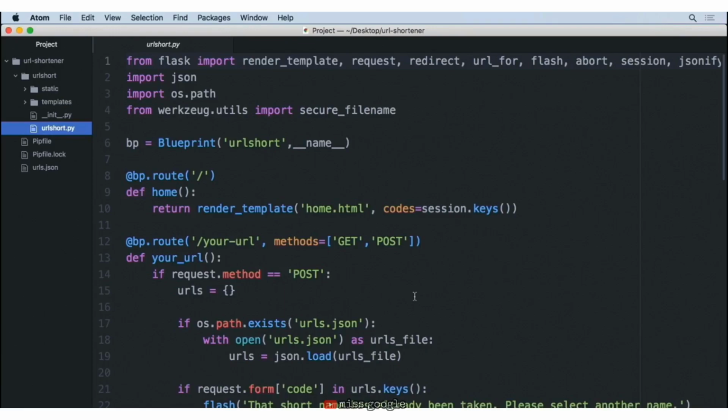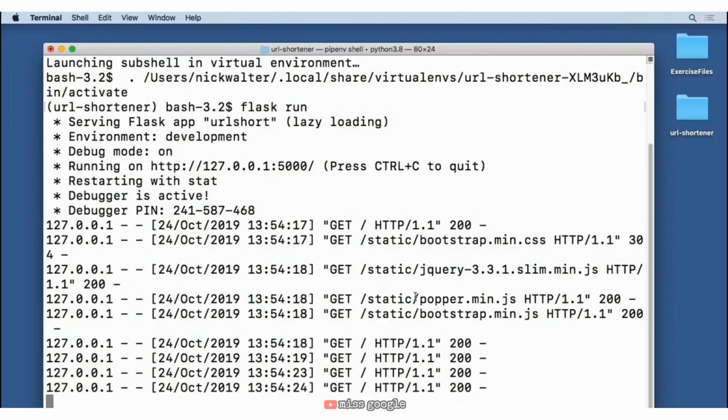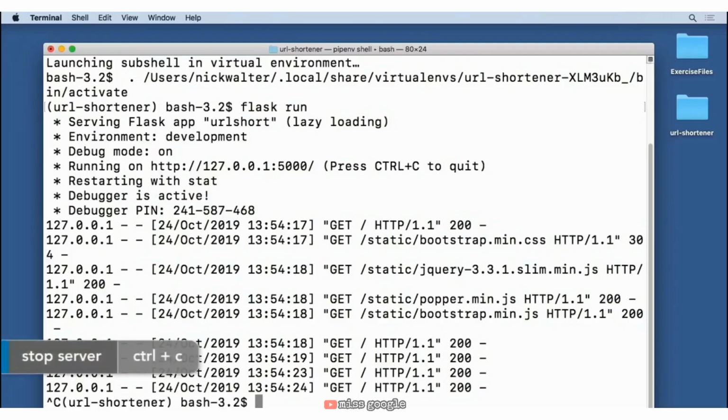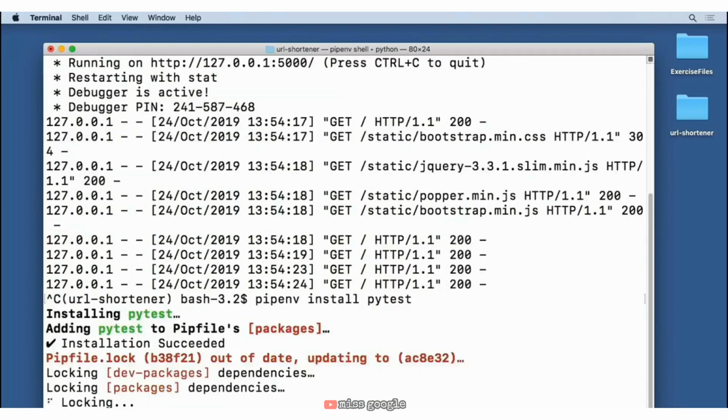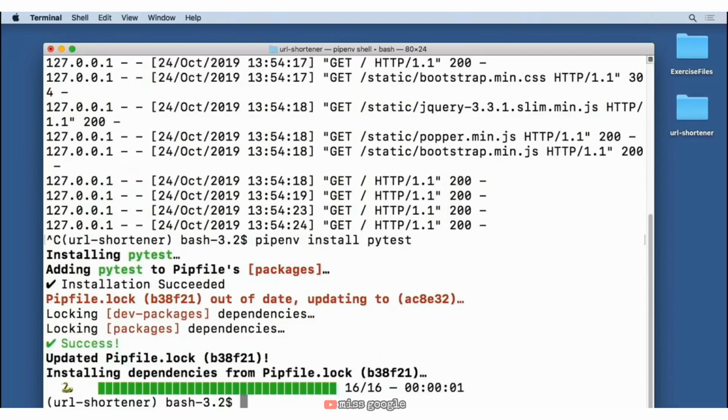So in order to do some testing, let's go ahead and move over to our terminal, hit Control-C to stop our server, and we're going to install a tool to help us test our project. And we're going to do a pipenv install, and we want to install PyTest. Now there's lots of great documentation with PyTest about how to make all sorts of different tests for your data. I'm going to show you a couple of simple steps here.